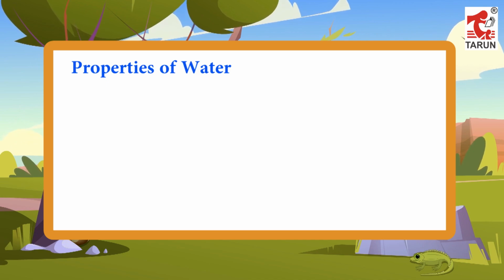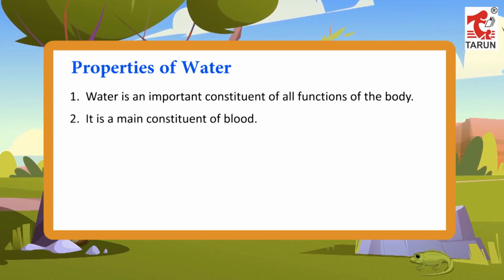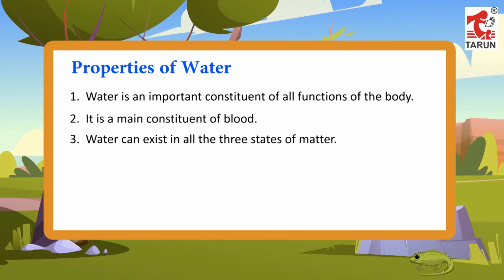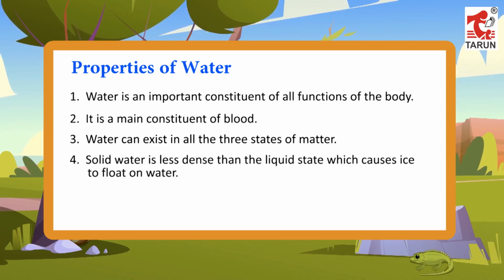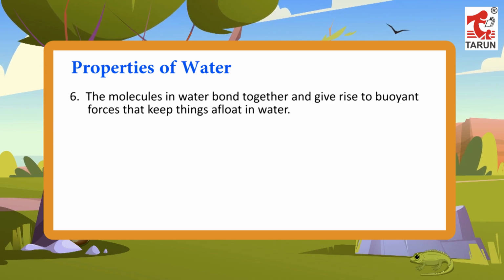Properties of water. 1. Water is an important constituent of all functions of the body. 2. It is a main constituent of blood. 3. Water can exist in all the 3 states of matter. 4. Solid water is less dense than the liquid state, which causes ice to float on water. 5. Water is made up of 2 molecules of hydrogen and 1 molecule of oxygen. 6. The molecules in water bond together and give rise to buoyant forces that keep things afloat in water.